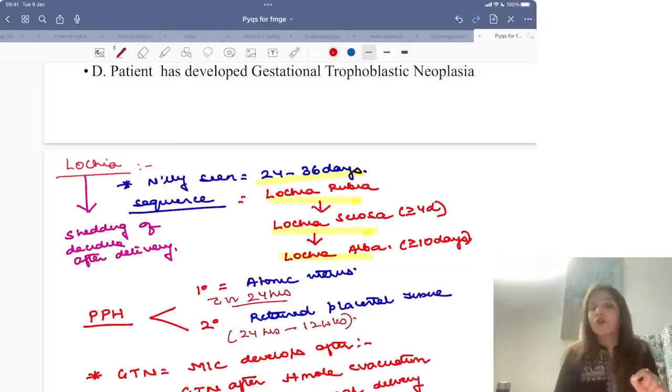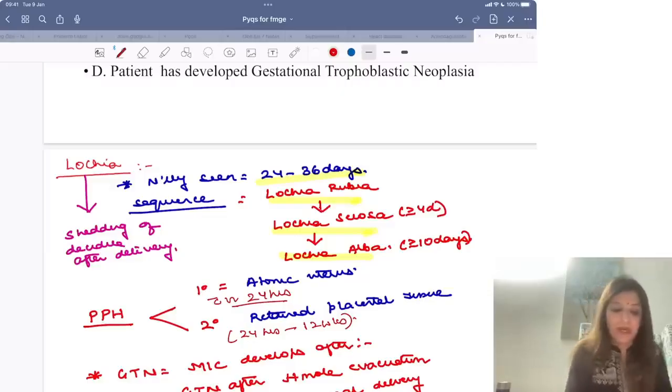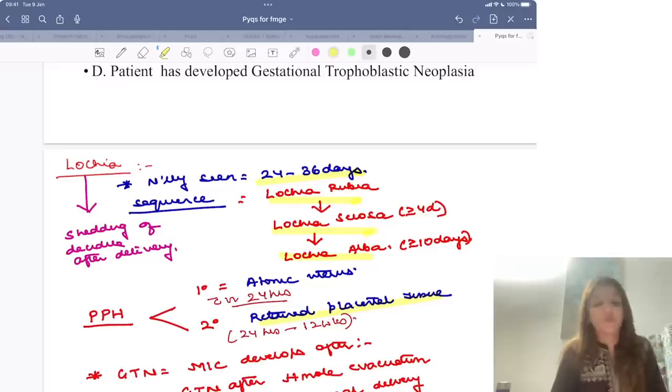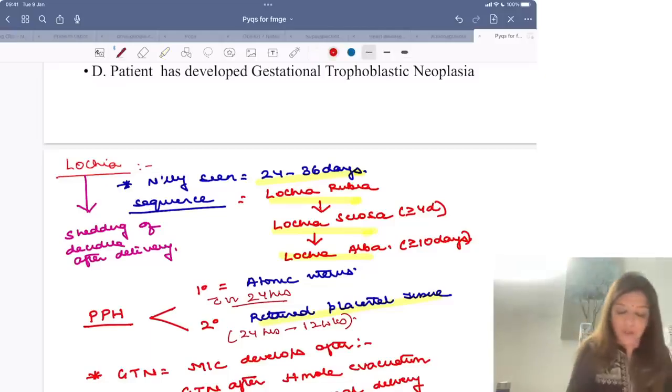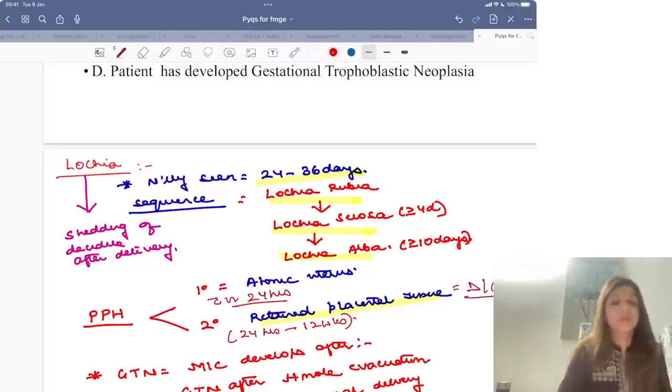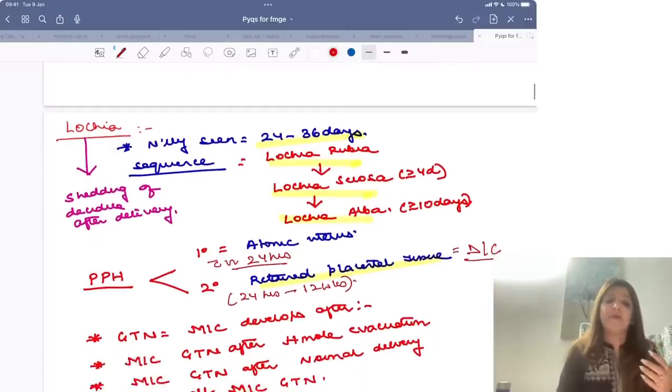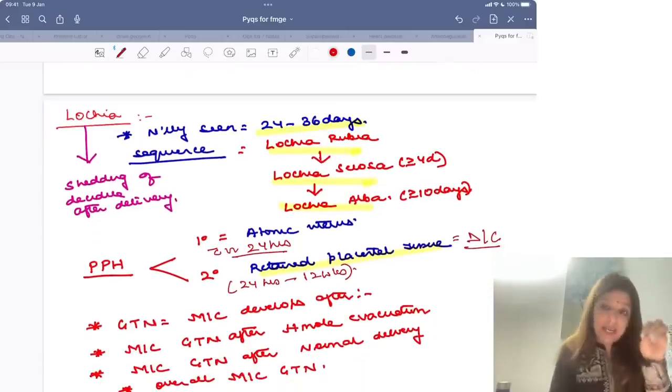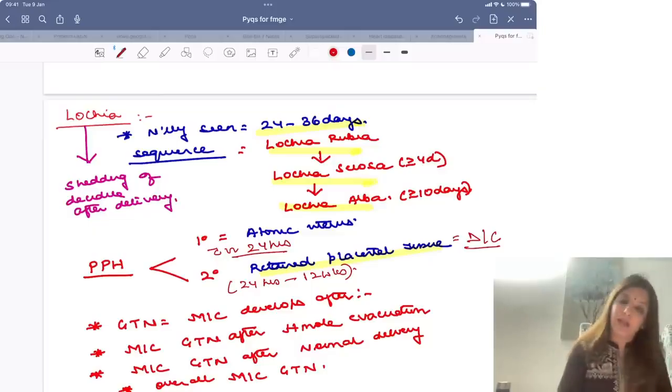The most common cause of primary PPH is atonic uterus. Most common cause of secondary PPH is retained placental tissue. And management of retained placental tissue is that you do a D and C. If some tissue is retained inside, when I do a curettage, that part will come out.